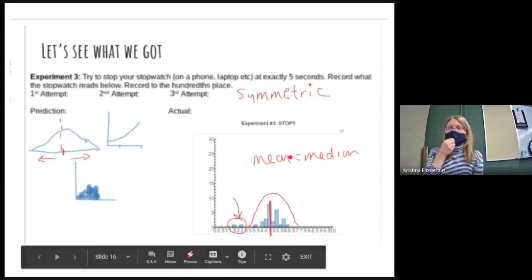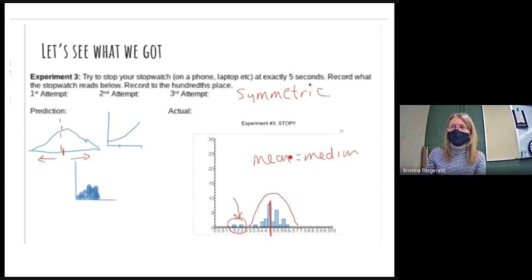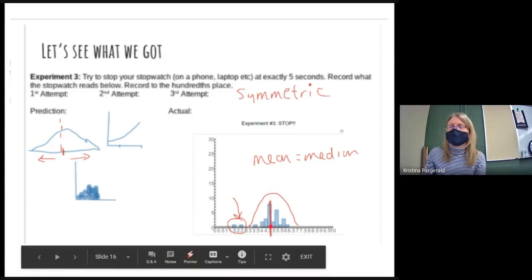But basically, again, for a symmetric curve, the mean and the median are both in the middle, since that's where a lot of the data is. And the outliers, if there are any, balance things out. But basically, we're going to have those be equal.